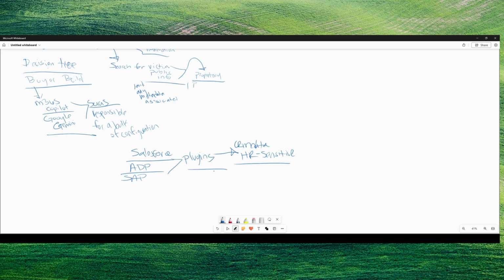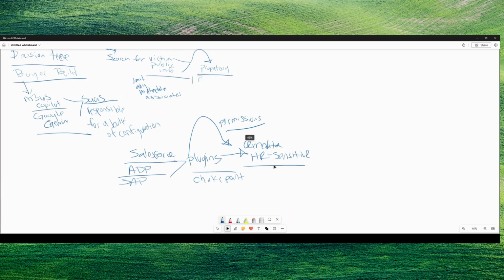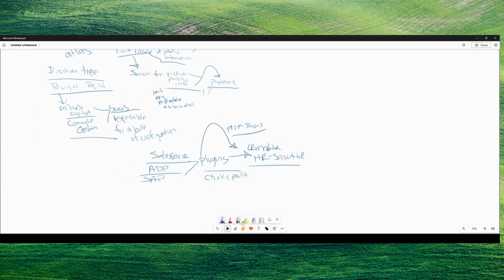There is a choke point here. But B, what are the exact permissions that will be enabled here, right? We also want to ensure that these are logged somewhere, for those plugins to work accordingly.